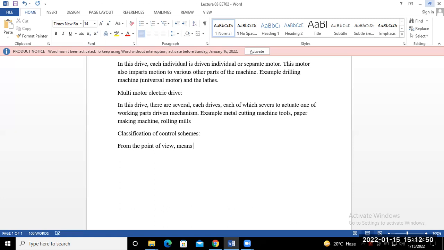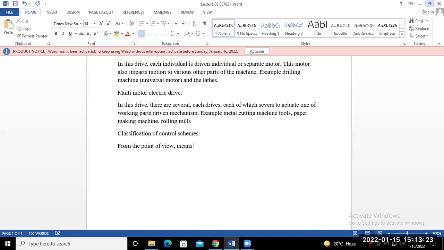Suppose, as you may have seen in your vehicles, if you want to move forward, you put the gear in forward mode, and the vehicle moves forward. If you want to back up, you put the reverse gear, and then you are able to drive your car in the reverse direction, at higher or lower speed.